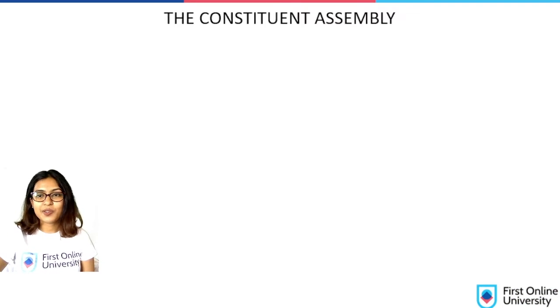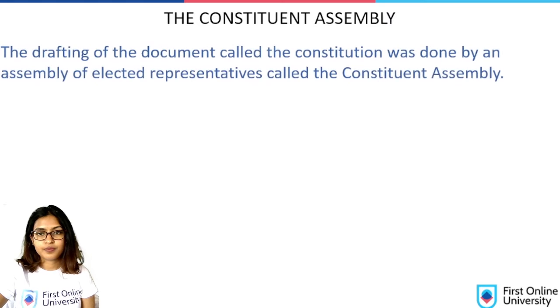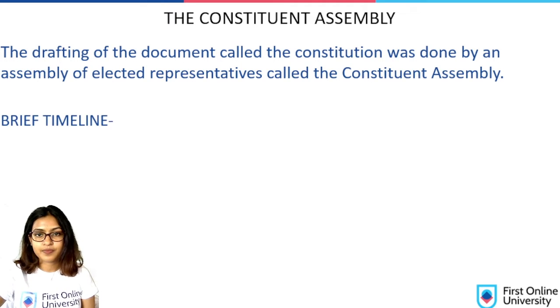In this session, we're going to see what a Constituent Assembly is, how it was formed, and why it was formed. The drafting of the document called the Constitution was done by an assembly of elected representatives called the Constituent Assembly. So the people who made up the Constituent Assembly were elected representatives. Let's see how this came about, the timeline behind it.